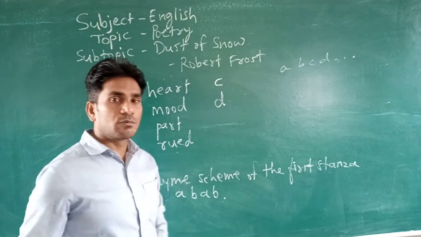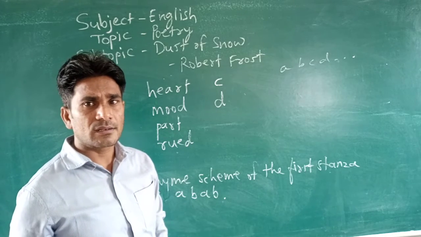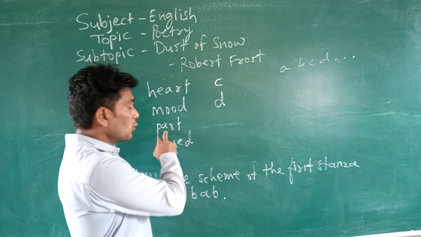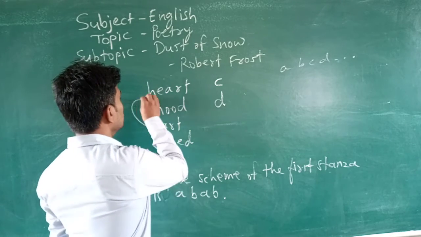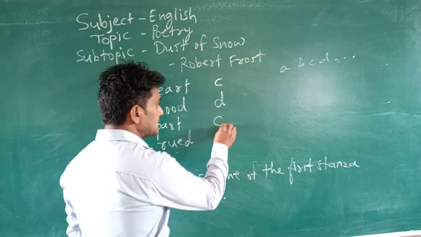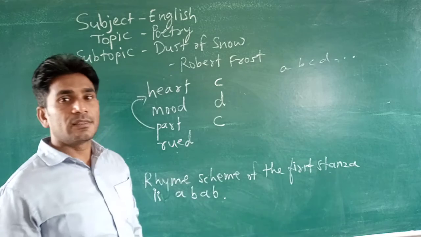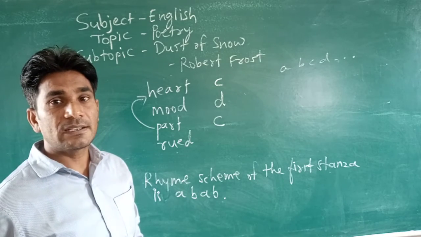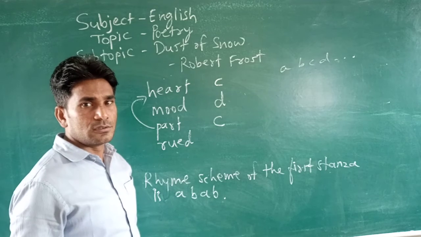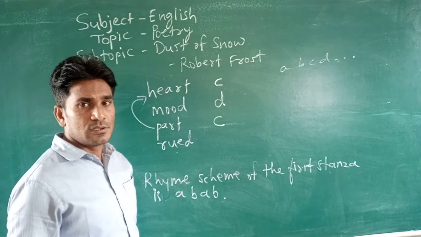Then pronounce this one, part. Heart, part. The sound of this word is similar to heart, so give it C again, as we have given there. Then rude. Mood, rude.